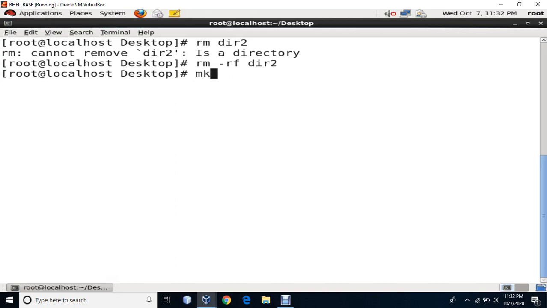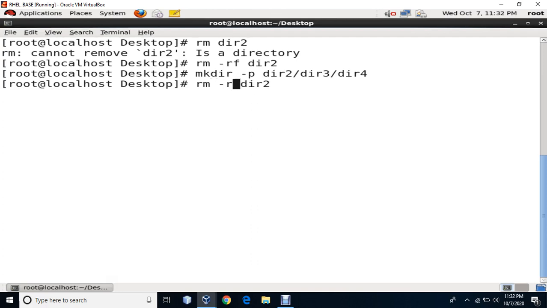So let's first create a few directories. I'm creating, let's say, with -p, directory 2, directory 3, directory 4, like this, and now I say remove the directory, then directory 2. If I do this, it will say directory 2 is a directory, I'll not remove it. Then I'll say okay, do it recursively if it is a directory. Then along with this, if I say -v, that is verbose, then it's going to tell me what it does.